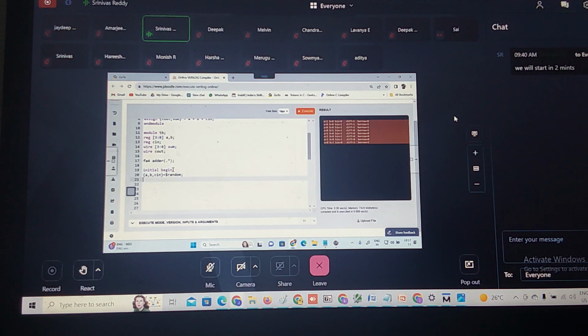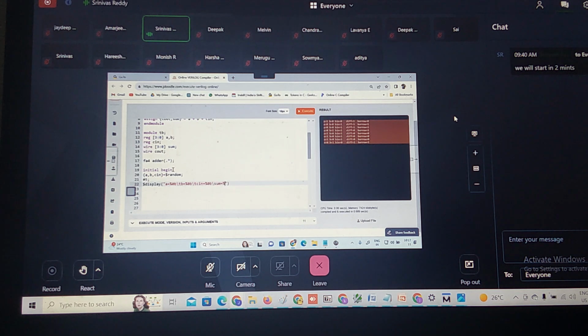Is it fine? Then let me give some sim time to print the result. $display, what I want to display: A value, correct? %0b, tab space, B is equal to %0b, then tab space, Cin is equal to %0b, correct? Again what I need to print? Sum.